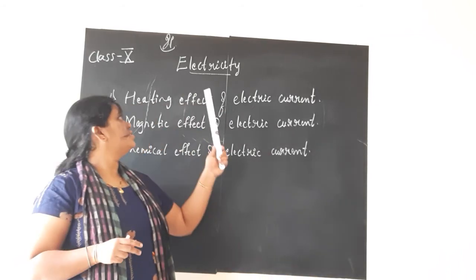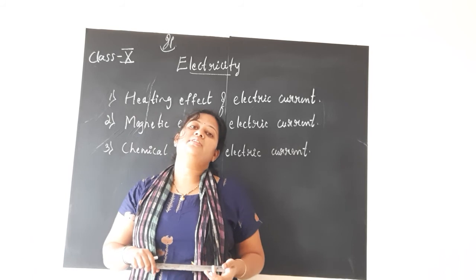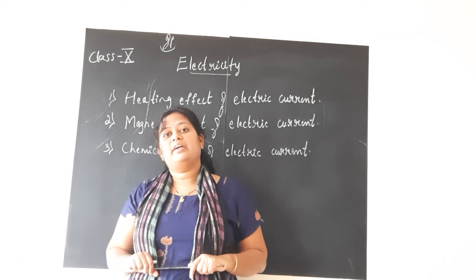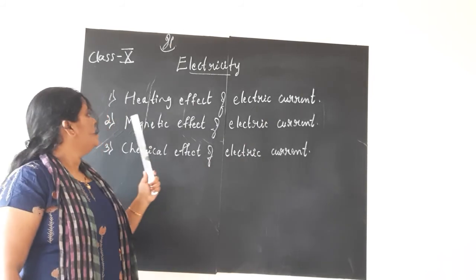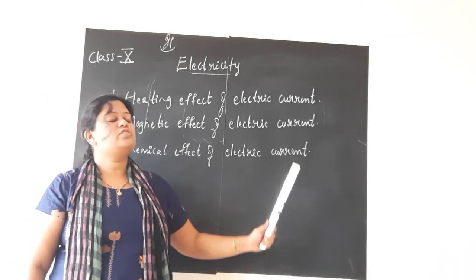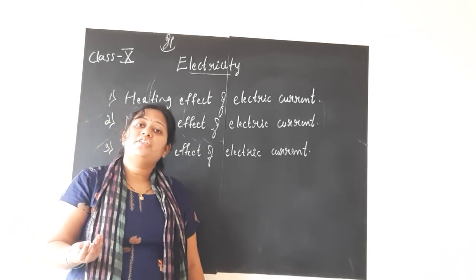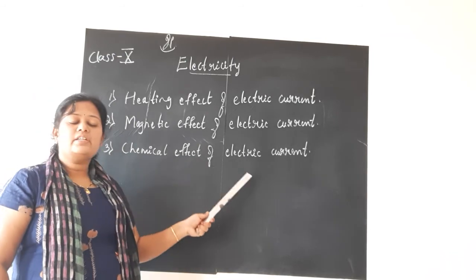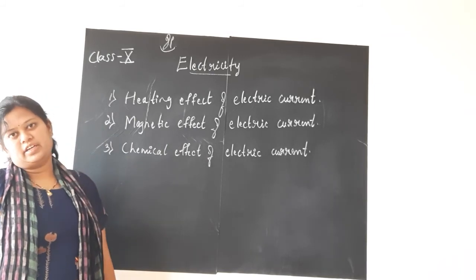So when it comes to this concept of electricity, mainly there are three effects which we can see due to electricity. Which are they? First one is the heating effect of electric current. Second one is the magnetic effect of electric current. And third one is the chemical effect of electric current. Under electricity, as far as the applications of electric current are concerned, mainly we have three effects: heating effect, magnetic effect and chemical effect.